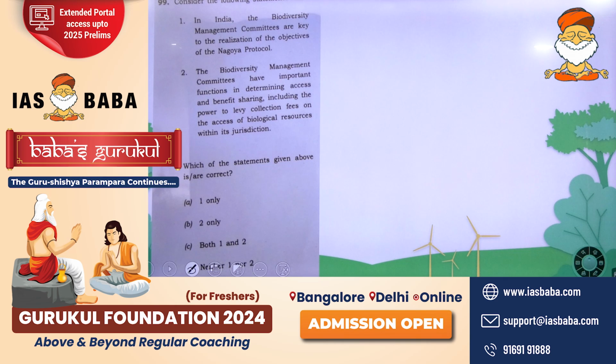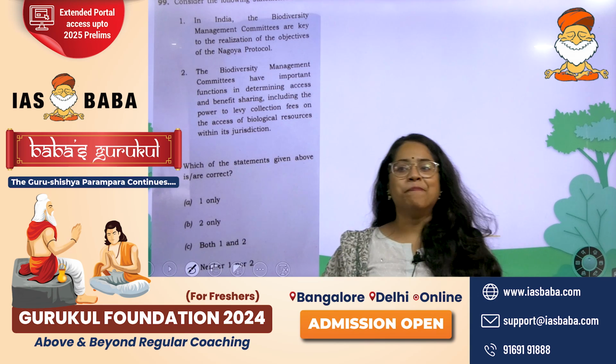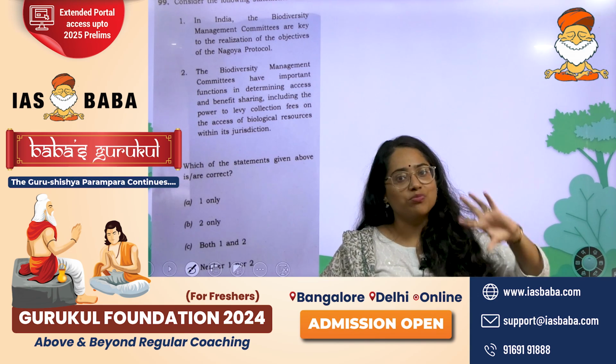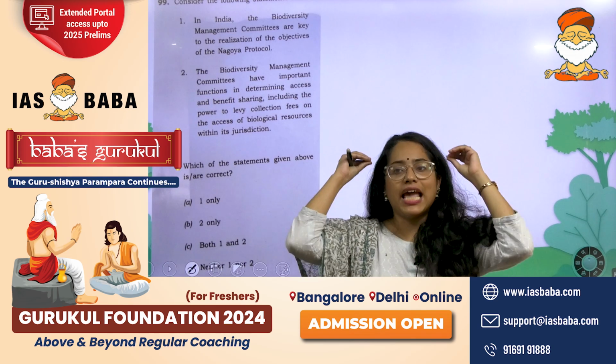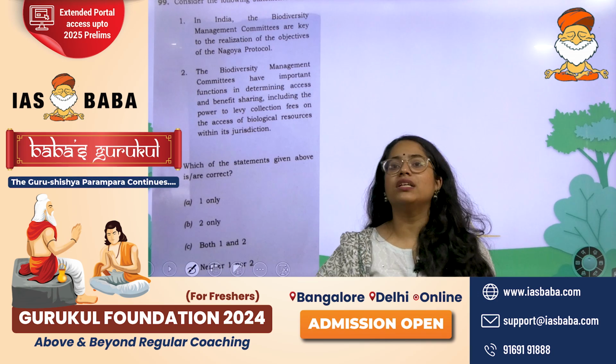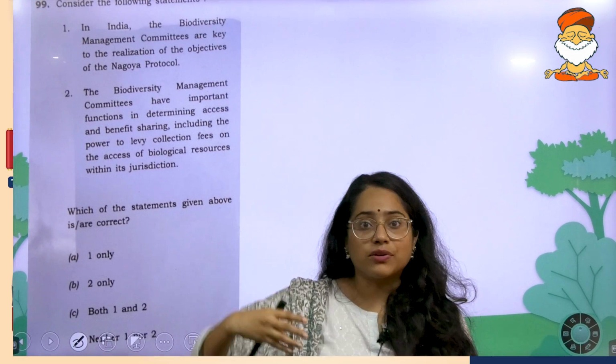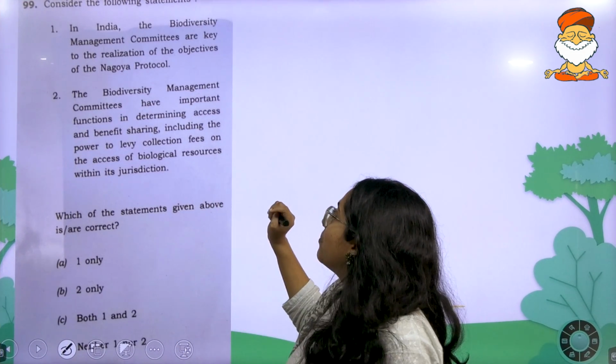Coming to the 99th question. The 99th question reads: in India, the biodiversity management committees. Again, in our classroom sessions, this was something that was repeatedly mentioned. Biodiversity management committees are the bodies that occur at the local level, created from the Biological Diversity Act. So all of these things were mentioned.